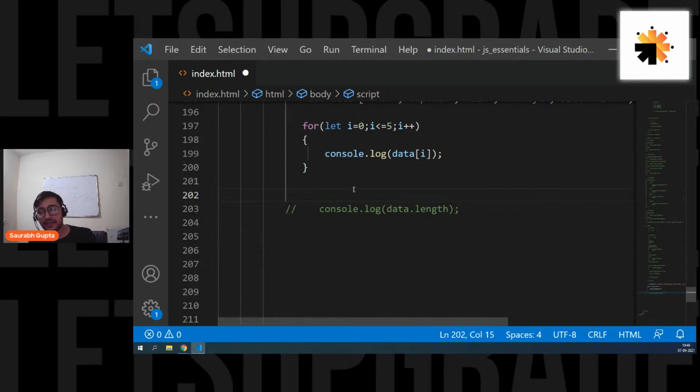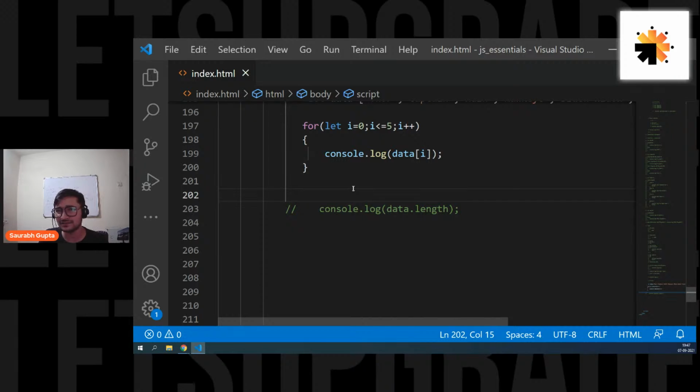Okay, and one more thing, guys, see. In JavaScript, semicolon is not mandatory. You don't have to put semicolons. Even if you don't put semicolons anywhere, in JavaScript, things work. I just put them because I work with other languages as well. I work with Java, I work in some other languages as well.